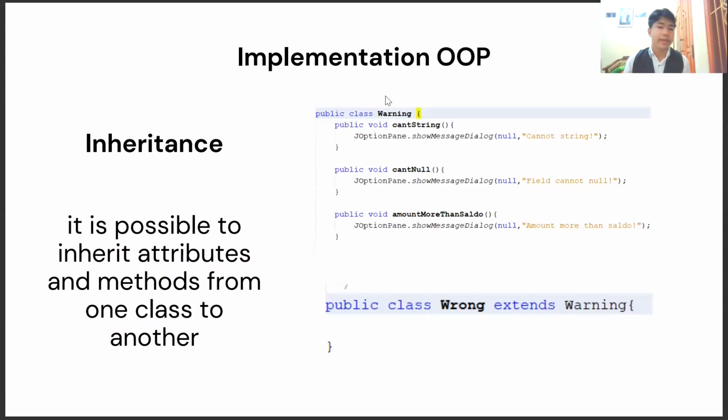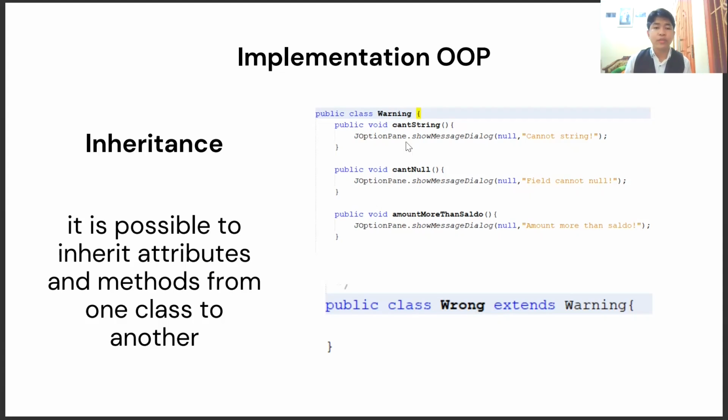And then we use the implementation of inheritance. What is inheritance? Inheritance makes it possible to inherit attributes and methods from one class to another. Like this, we use inheritance with Warning as the parent and Wrong as the child of the Warning. We can use extends Warning to get the public void, like can string, can null, and amount more than saldo.